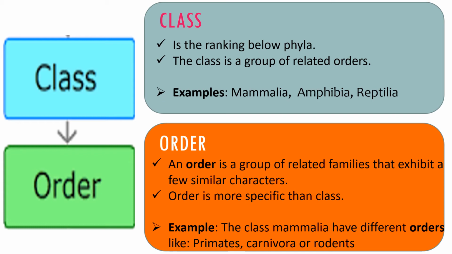From class, organisms are placed into an order, so the next level or rank is order. Orders are smaller groups within the different classes. Order is more specific than class. Order is a group of related families that exhibit few similar characteristics. For example, orders in the mammal class include rodents and primates.